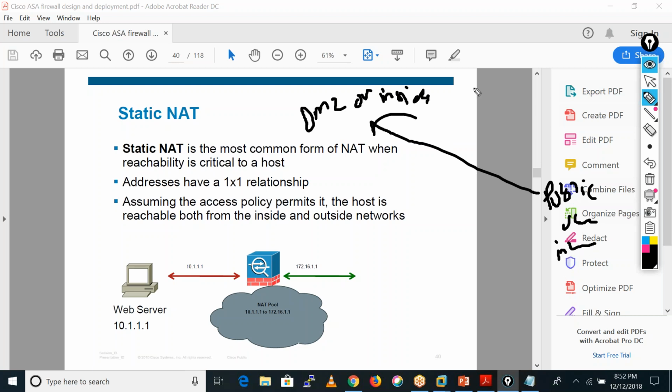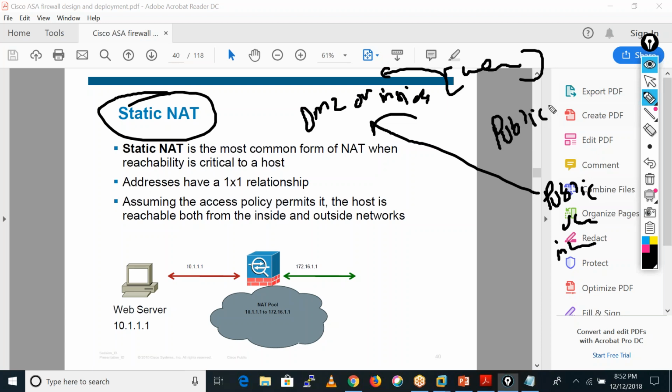Like if your organization has a website, and that website is hosted on a server which is available in the DMZ or inside, generally you need to provide access to this website to everybody, right? So for that you need to configure static NAT on the firewall, and you need a public IP to host this particular website.